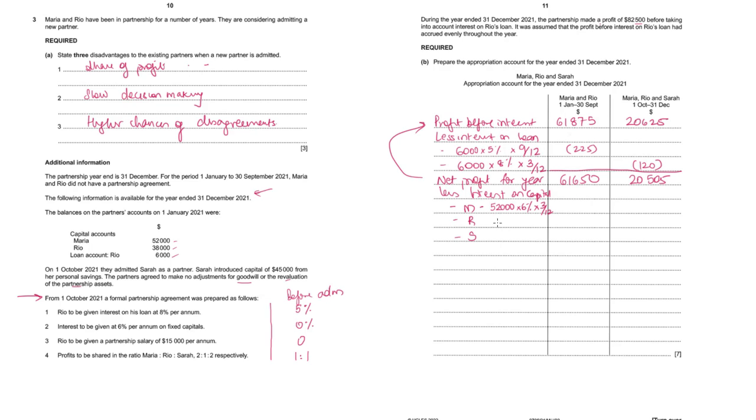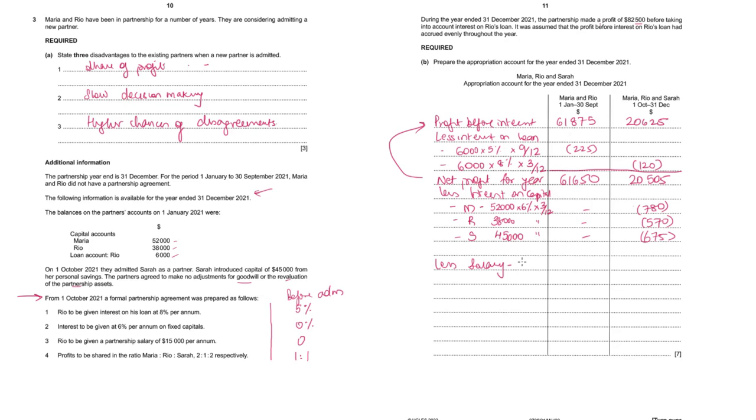Same way for Rio it is going to be 38,000 capital, and for Sarah 45,000. Same calculation. No interest in the first 9 months, and later the interest calculated will be 780, 570 and 675.